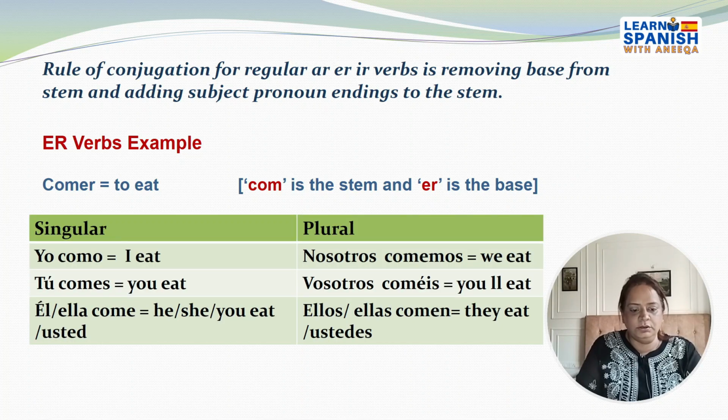Now your regular form is yo como, I eat, tú comes, you eat, él, ella, usted come, that is he, she, you eat. That is when you are talking to someone elder to you. Plural form: nosotros comemos, we eat, vosotros coméis, y'all eat, ellos, ellas, ustedes comen, that is they eat.